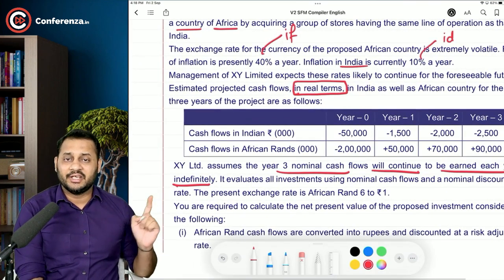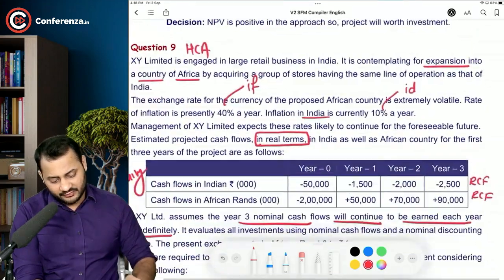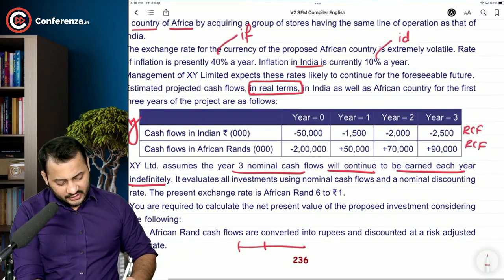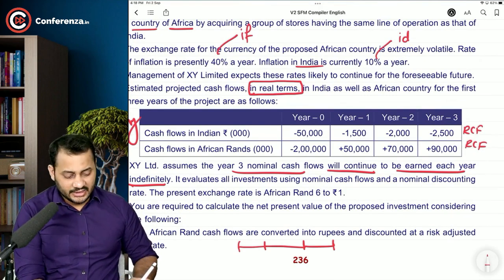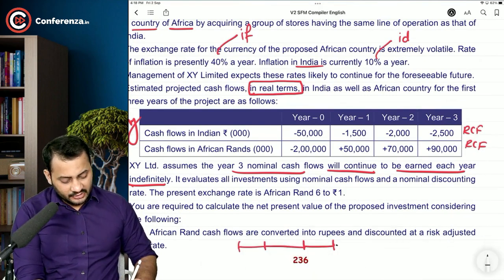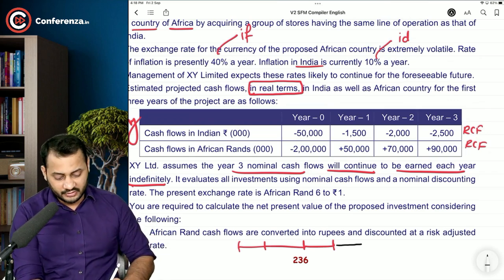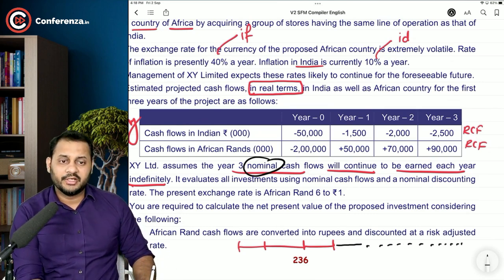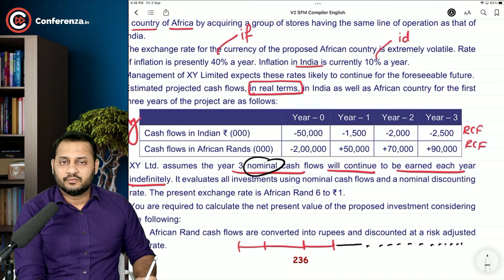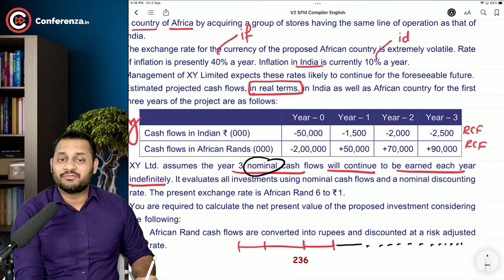Now this is one additional thing that is given to you. This is perpetuity. So what is happening in this question, I will tell you. You have been given the 3 years cash flows, and then they said that the nominal cash flows of the third year, which is not given, we have to calculate that, will continue perpetually. What does that mean? That means we have to calculate the perpetuity value as well.